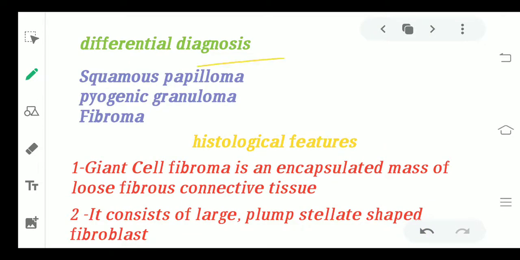Now differential diagnosis: with which disorders can you confuse the giant cell fibroma? With squamous papilloma, which looks very similar to it, the pyogenic granuloma and also fibroma.